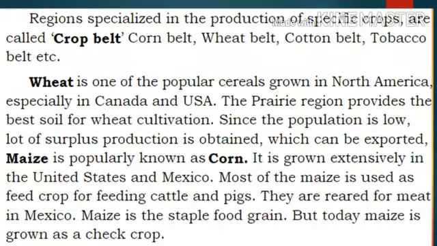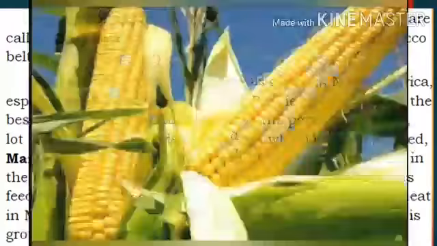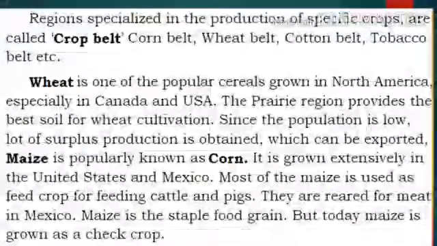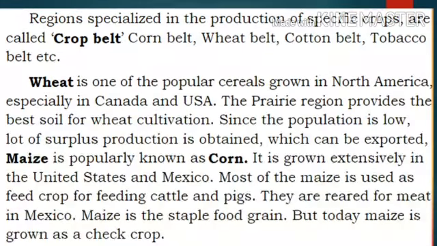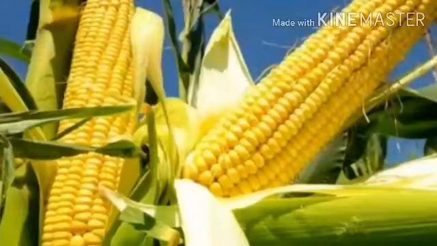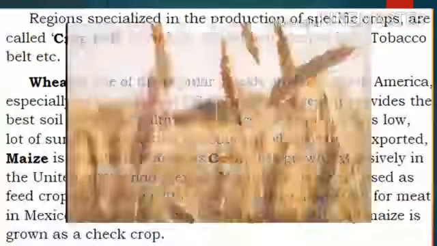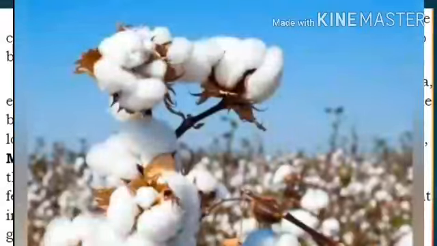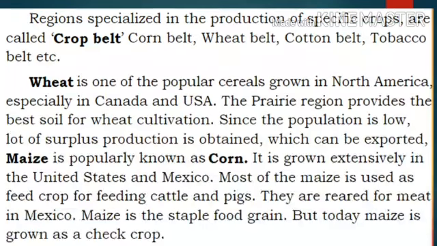Regions specialized in the production of specific crops are called crop belts. So corn belt, wheat belt, cotton belt, tobacco belt, etc. In a very small area, the production of specific crops also happens. So for that crop, they call it a crop belt. So corn belt means maize, wheat belt means wheat grains, and afterwards cotton belt, and next the tobacco belt.